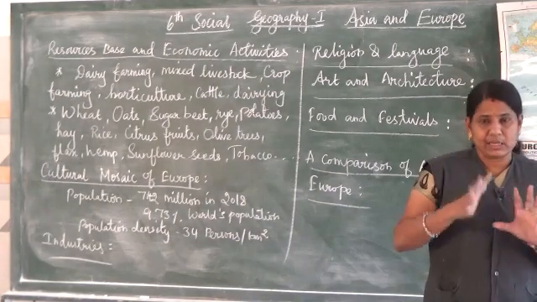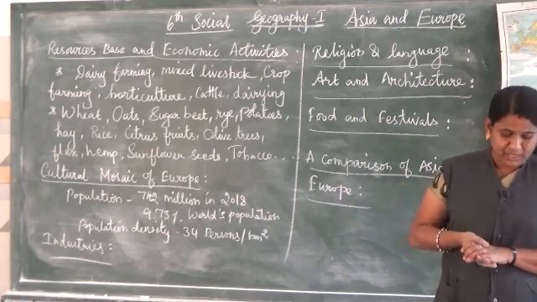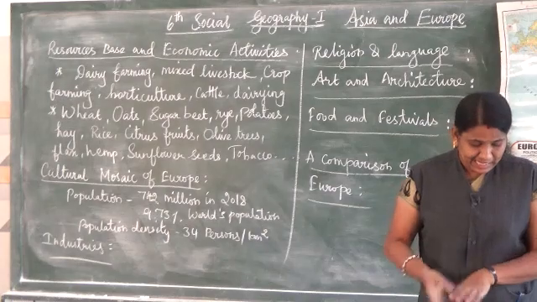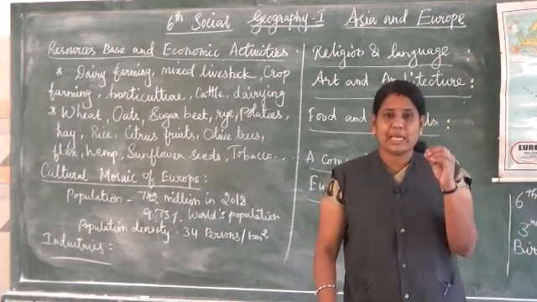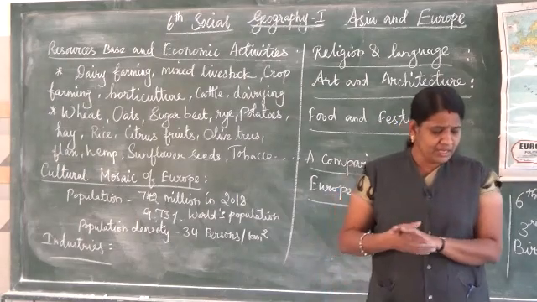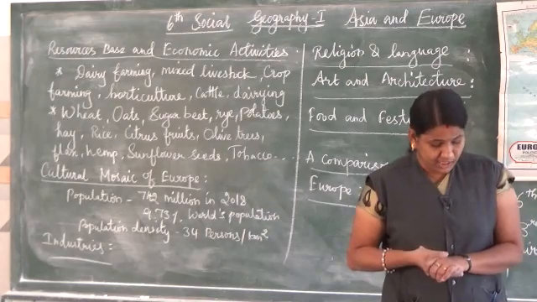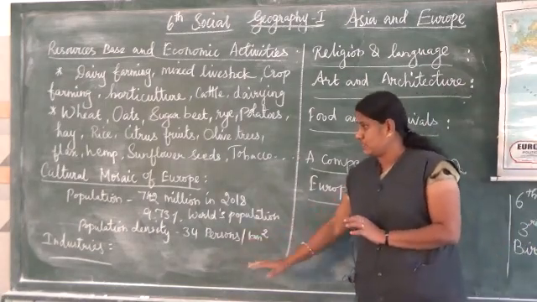So these are the countries that give more importance to fishing. Next, Dogger Bank in the North Sea is an important fishing ground in Europe. So which is the important fishing ground in Europe? That's Dogger Bank in the North Sea. Next one, we are going to see the industries.